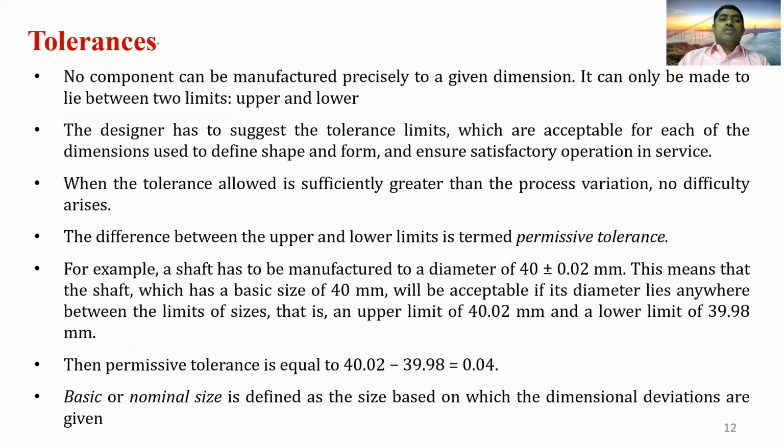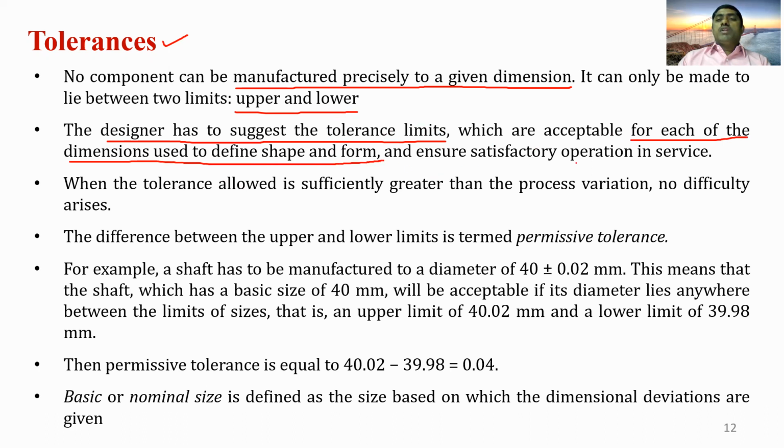Next, coming to the tolerances. So why do we need to provide the tolerances? Because no component can be manufactured precisely to a given dimension. It can only be made to lie between the two limits, that is, the upper limit and the lower limit. So for that purpose, the designer has to suggest the tolerance limits. So we are legalizing some error on the produced part, which are acceptable for each of the dimensions used to define shape and form and ensure satisfactory operation in the service.